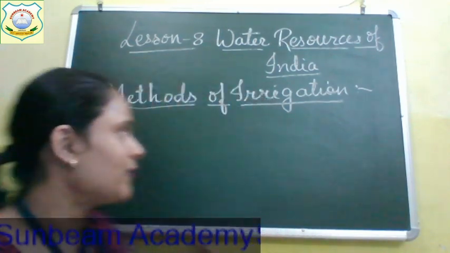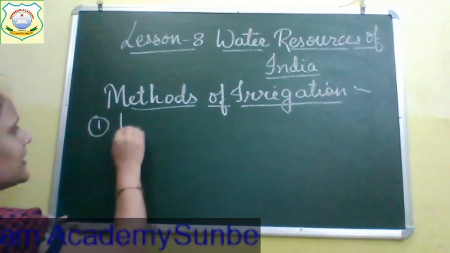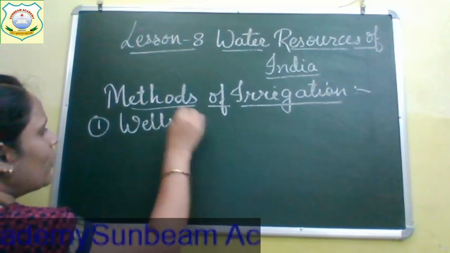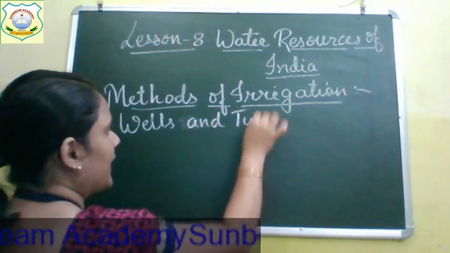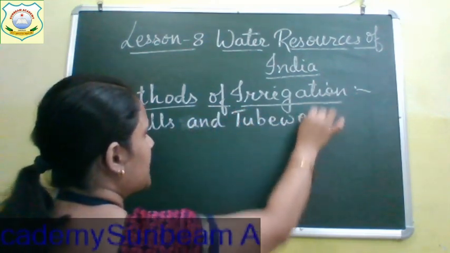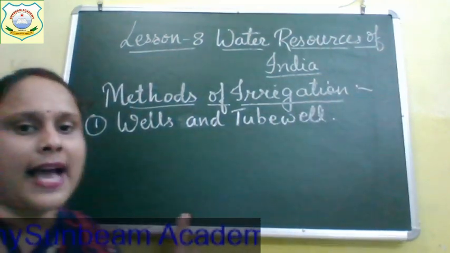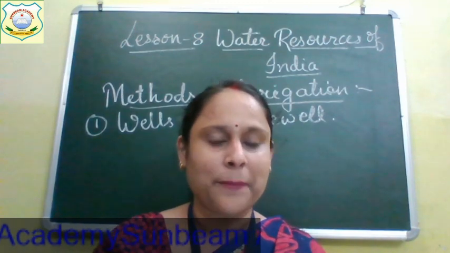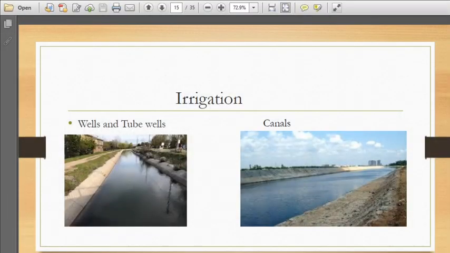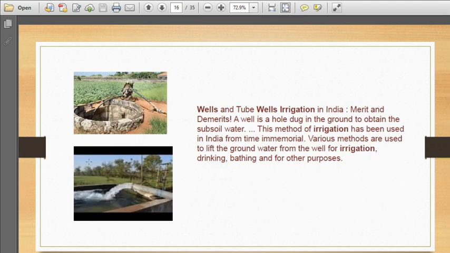Today we are going to learn about the various methods of irrigation. The first method, which was also the ancient method, is wells and tube wells. Children, let's see the slide so that you will get a clear picture of wells and tube wells. See children, wells and tube wells are a source of irrigation in India.